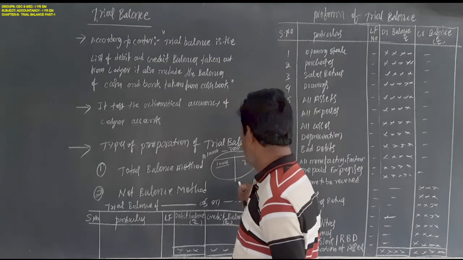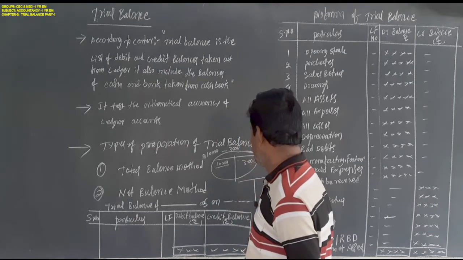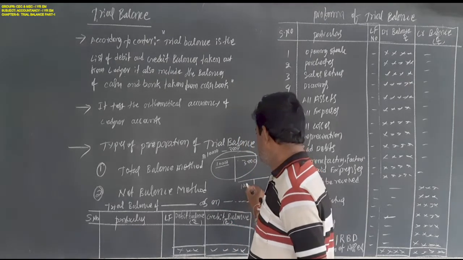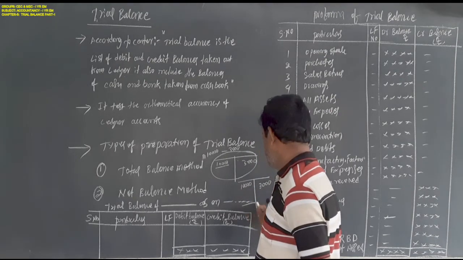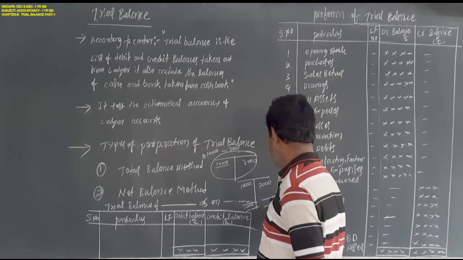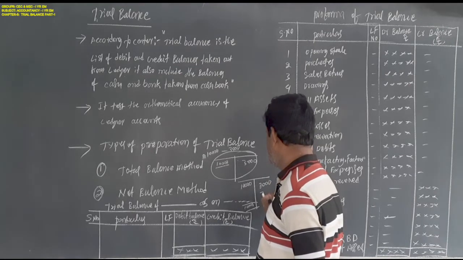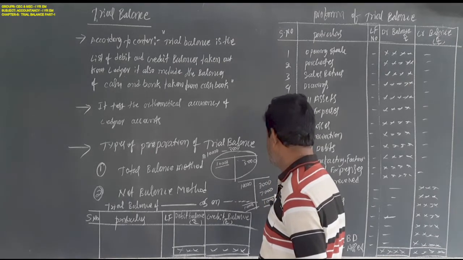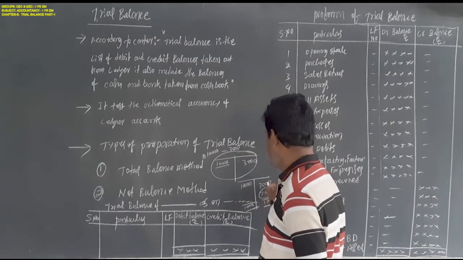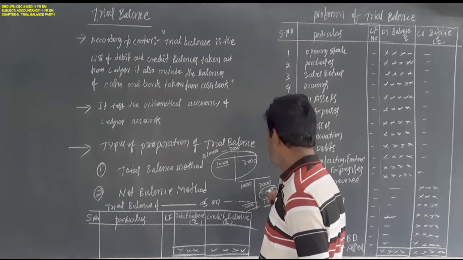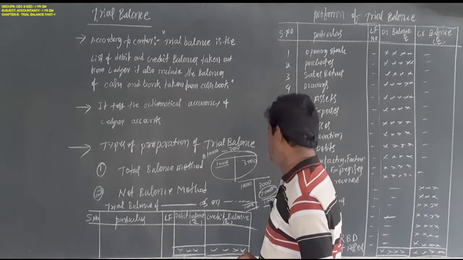Next, the second method, the net balance method. Here debit is 10,000 rupees and credit is 3,000. First total them, then the net balance is 7,000 rupees. 7,000 is a debit balance, meaning debit is more than credit, so this amount must be recorded on the debit side.